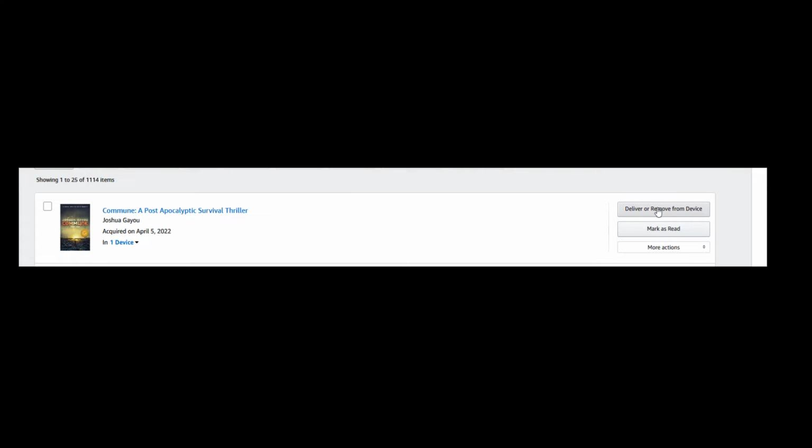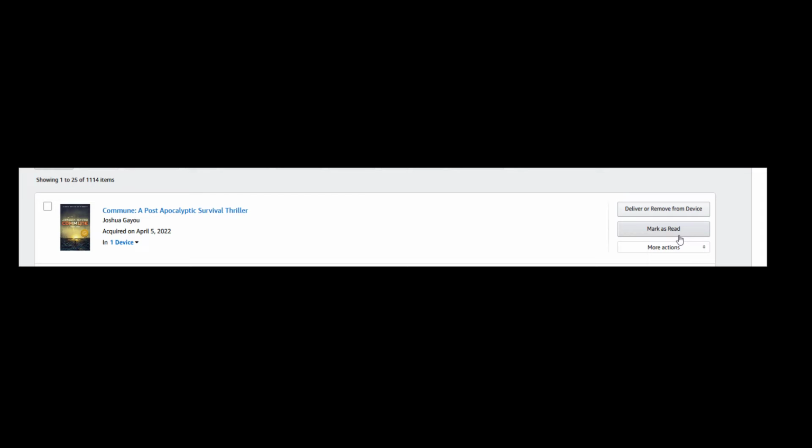And if I want to, you can see here I have several choices. I can deliver to a certain device or remove from a device, and that includes any of the Kindle Paperwhites, any Kindle product you have, or the app. So let's just say I keep holding this up. Let's say that I am reading this particular book on the app, and my eyes are getting tired, or I want to read it on a bigger screen. So say I want to actually read it on this computer that I'm looking at right this second. There's a couple of things I can do.